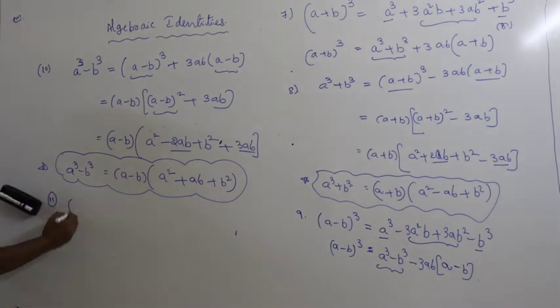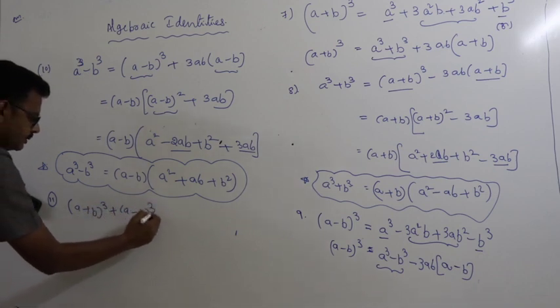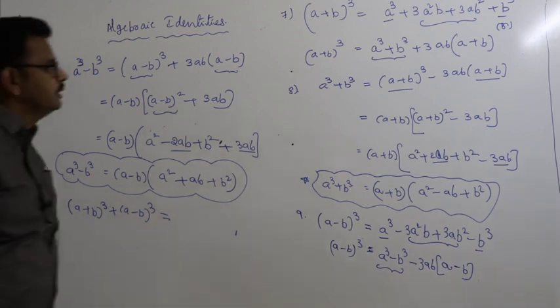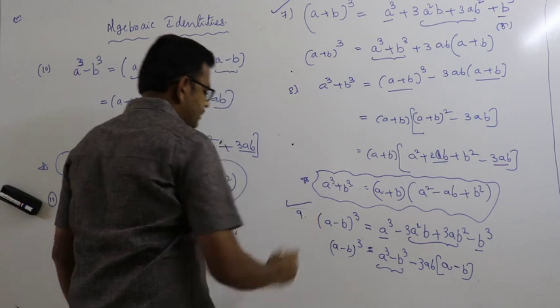Next one, A plus B whole cube plus A minus B whole cube is equal to. This is A plus B whole cube and this is A minus B whole cube.